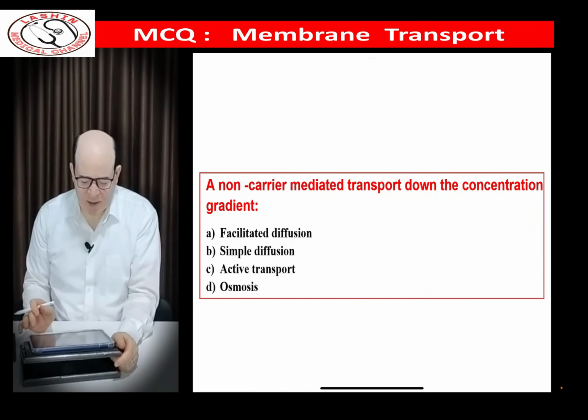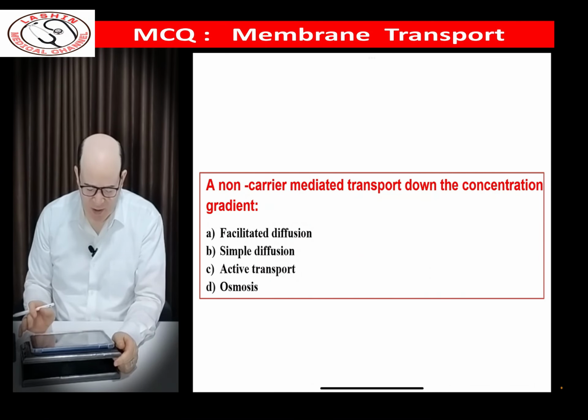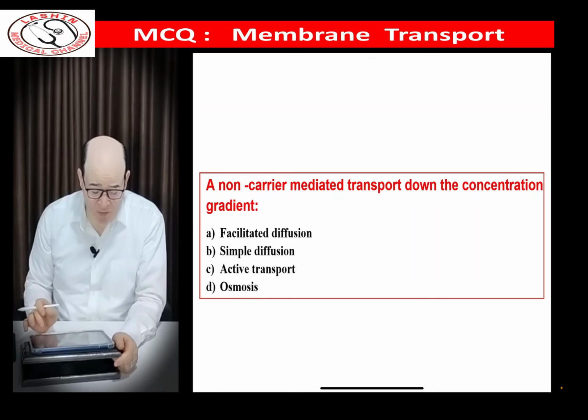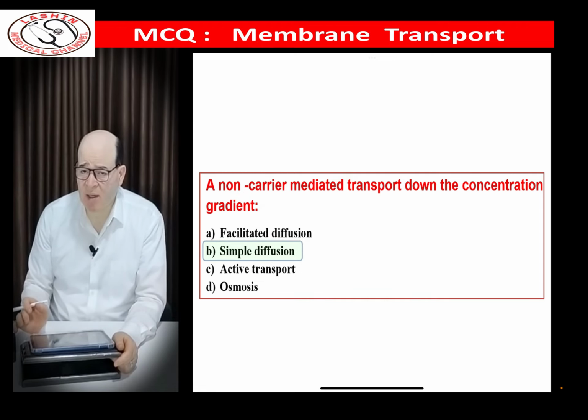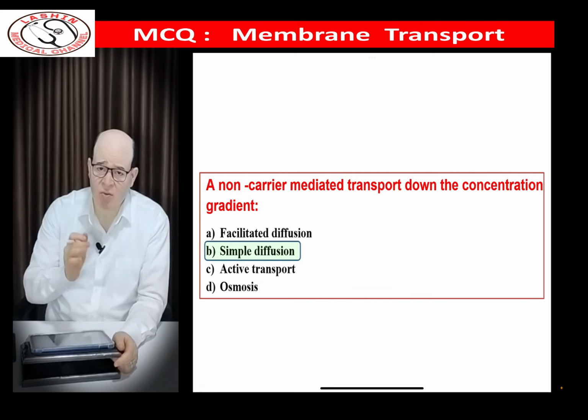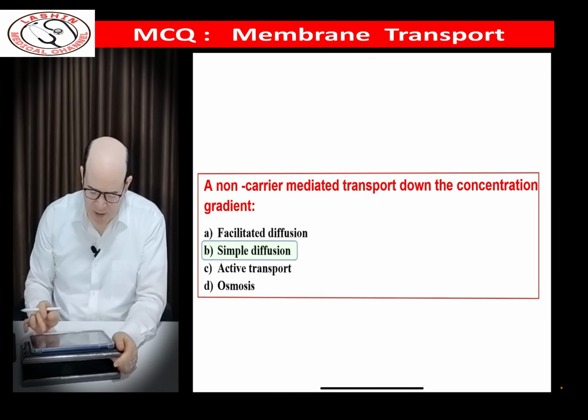A non-carrier mediated transport down a concentration gradient is called facilitated diffusion, simple diffusion, active transport, or osmosis. The best choice is simple diffusion, transport of substances according to the electrochemical gradient from high concentration to low concentration without need for a carrier, simple diffusion.